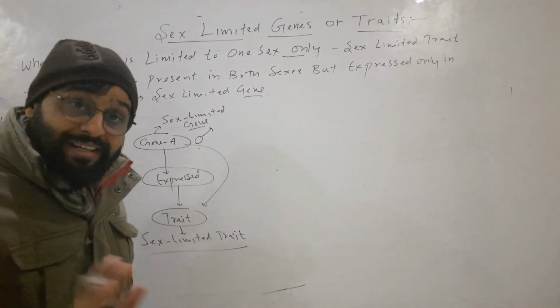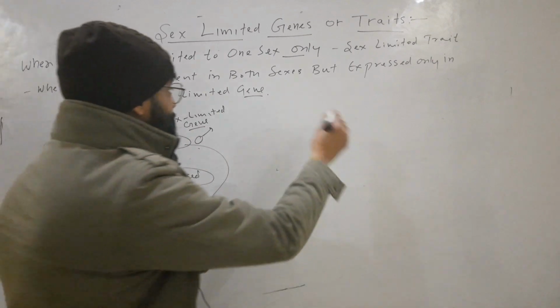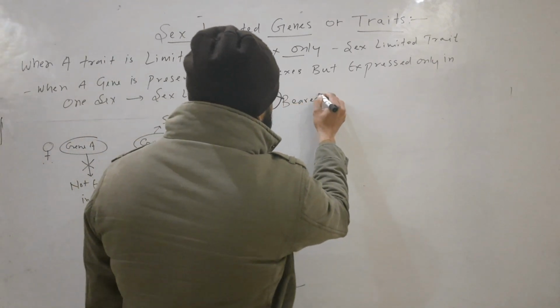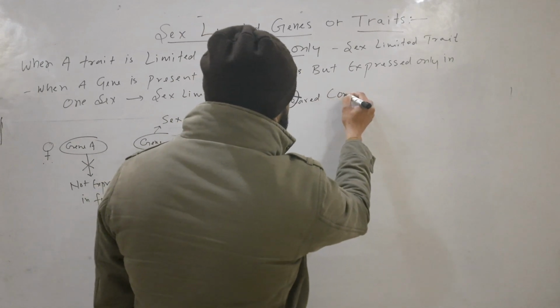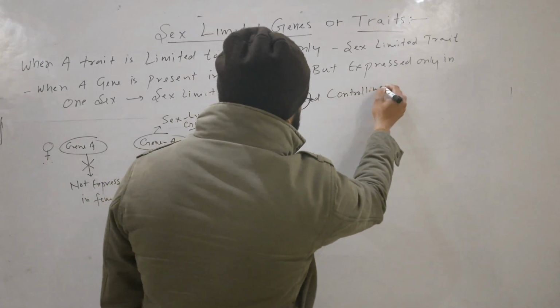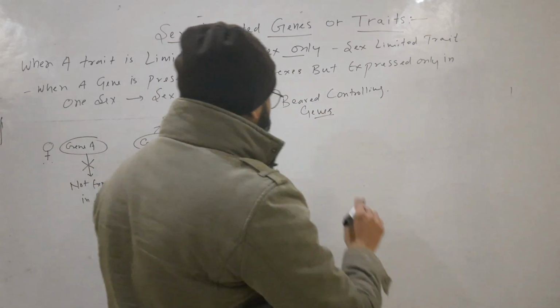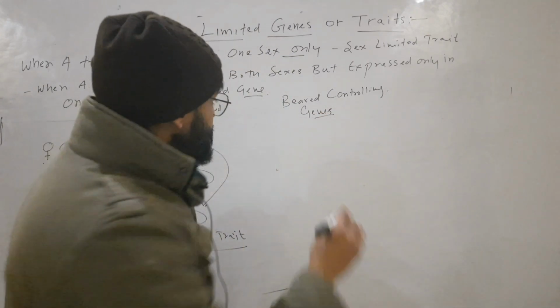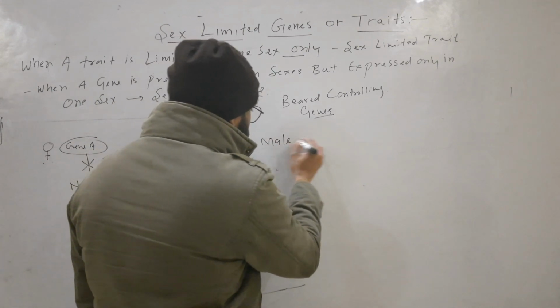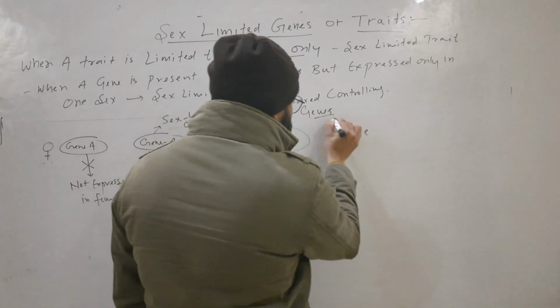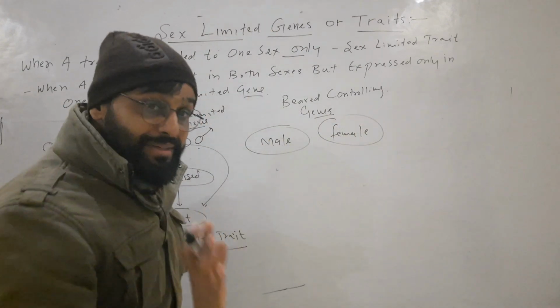Example of this sex limited gene or trait is beard controlling genes. In case of male and female, both these beard controlling genes are present.